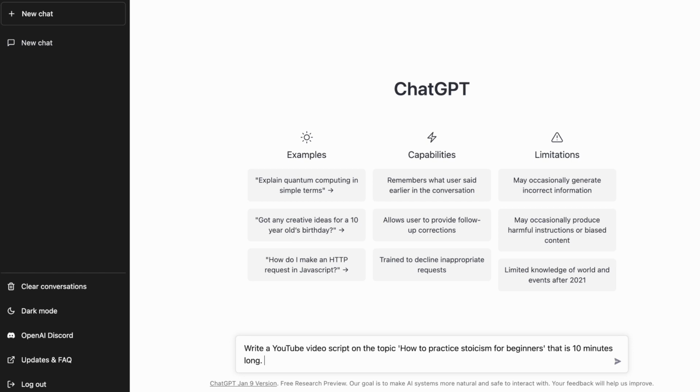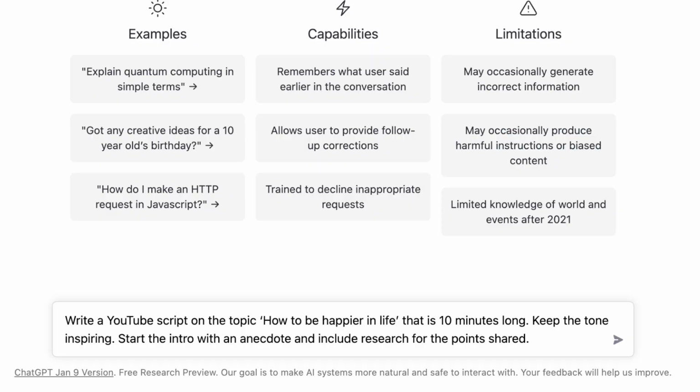With this, we've already taken care of the topic, the platform, and the length of the video. Now we need to add some details about the video's tonality. So I'll write, and now I want some additional details as well, so I'm going to go ahead and add those. A detailed prompt like this ensures that you get a fairly detailed script from the get-go. Here's another example of a prompt for another motivational video channel.